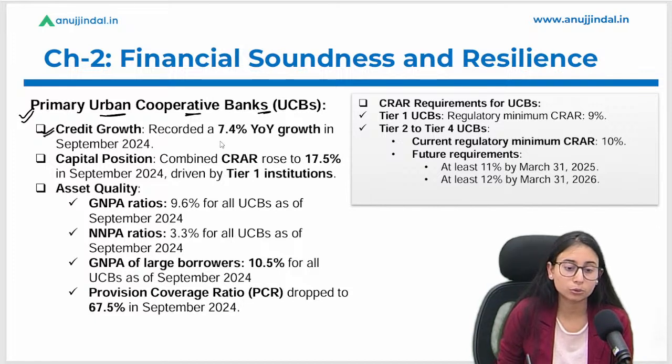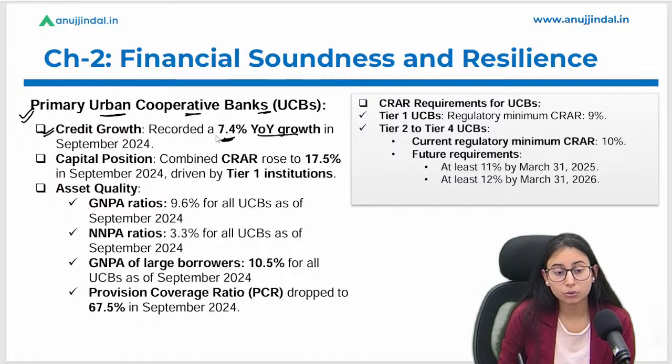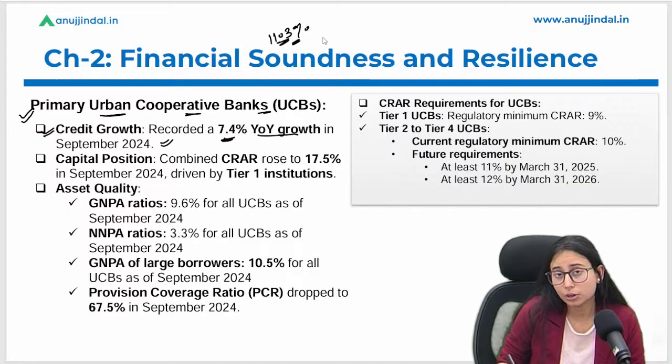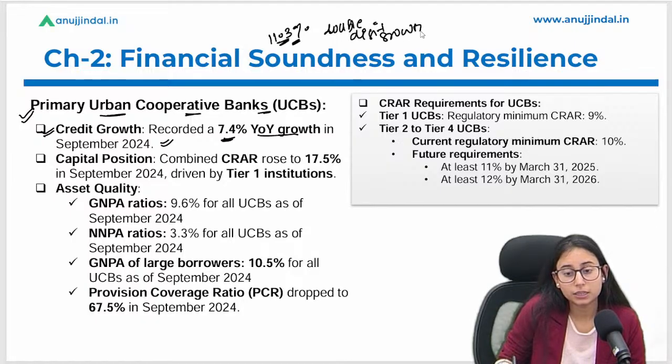So how much has the credit growth been? 7.4%, year on year growth in September 2024. If we look at scheduled commercial banks, they have a credit growth of 11.3%, right? 11.3%. This is a double digit growth, but in case of UCBs, they have a single digit growth.